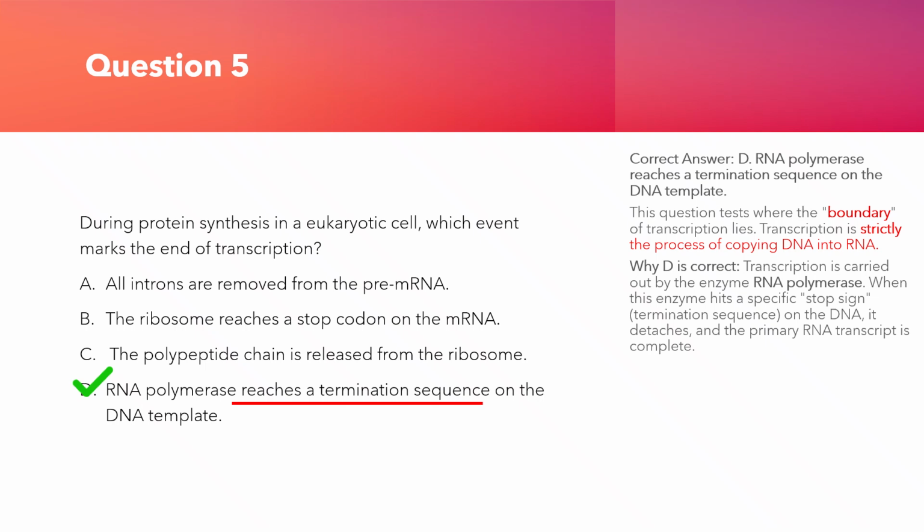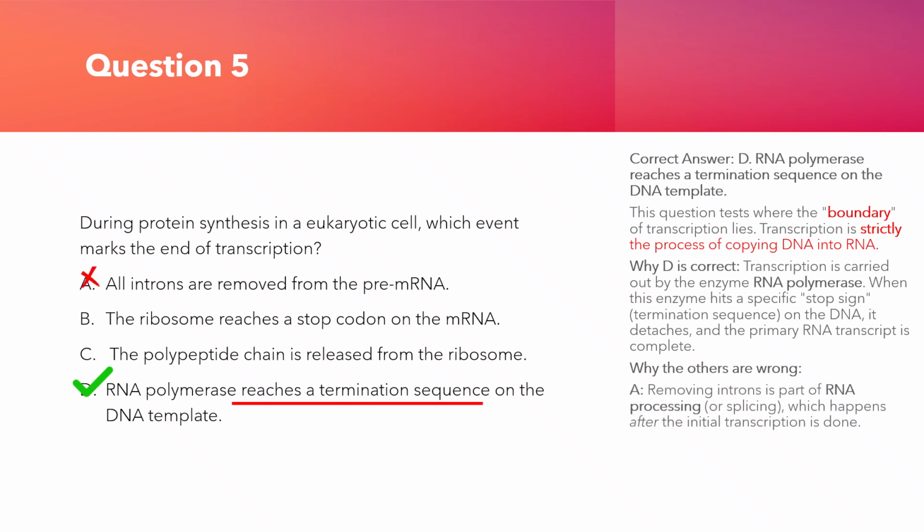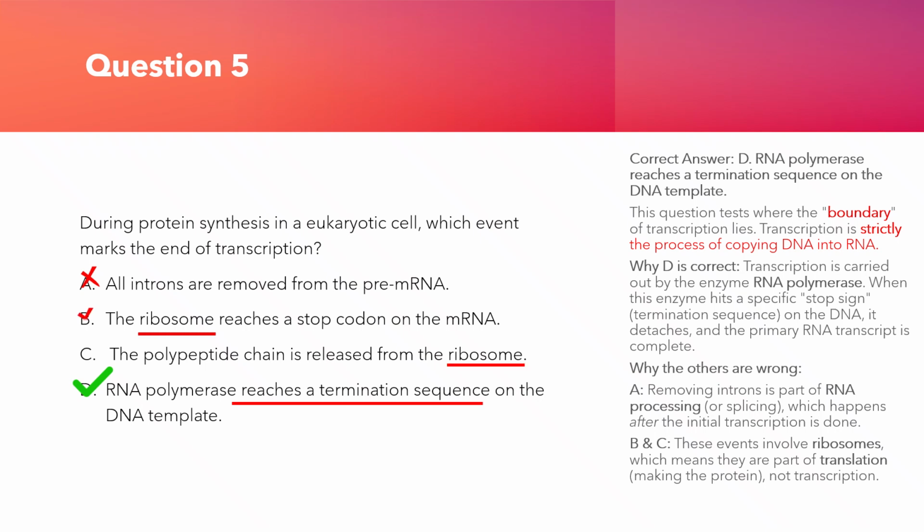When this enzyme hits a specific stop sign, a termination sequence on the DNA, it detaches, and the primary RNA transcript is complete. Why are the others wrong? A. Removing introns is part of RNA processing, or splicing, which happens after the initial transcription is done. B and C. These events involve ribosomes, which means they are part of translation, making the protein, not transcription.